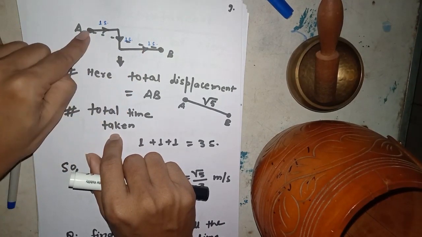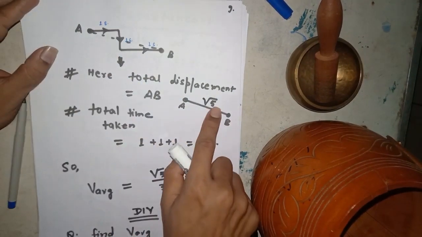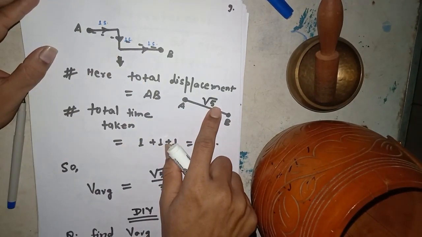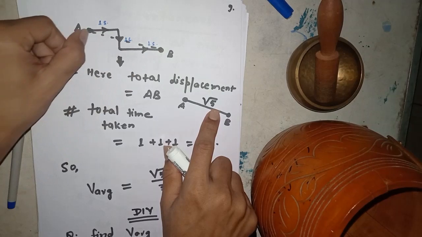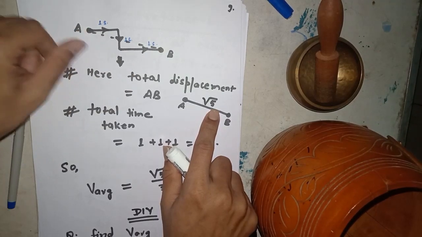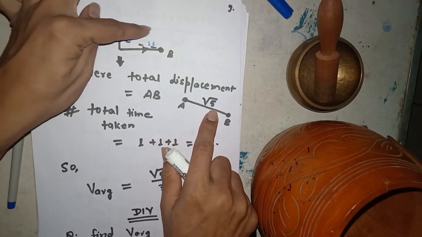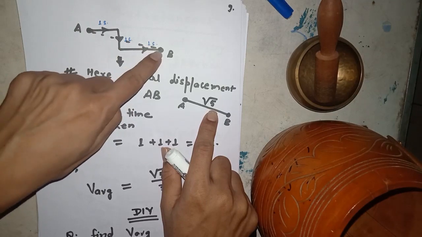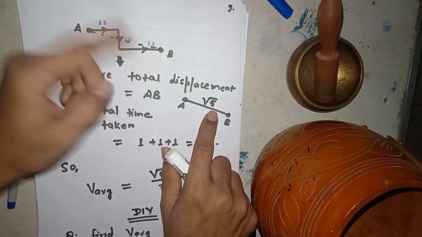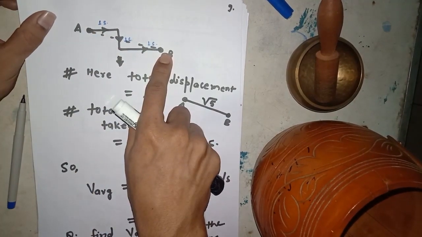You can find out by geometry that this value is √5. Can you find it out? This is 1 meter, this is 1 meter, this is 1 meter. You can construct a parallel line and join it, and again construct a parallel line and join it. You get a rectangle, and this is the diagonal of that rectangle. So this is the total displacement.